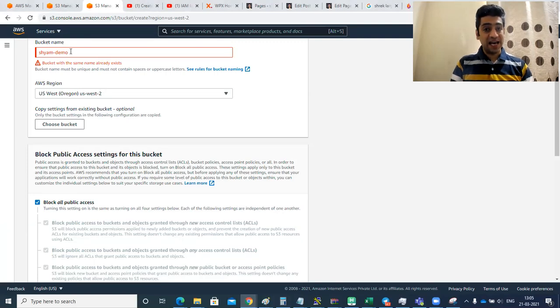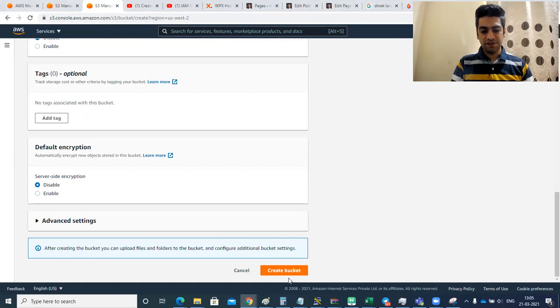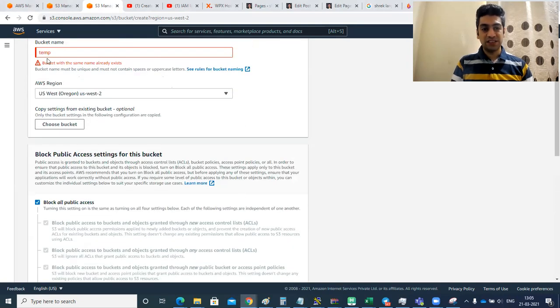Let's try another bucket name, temp, T-E-M-P, because these are very common names. And again, if I say create bucket, you can see it throws an error, bucket with same name already exists. That means this temp bucket, though I have not created it, someone else might have created.